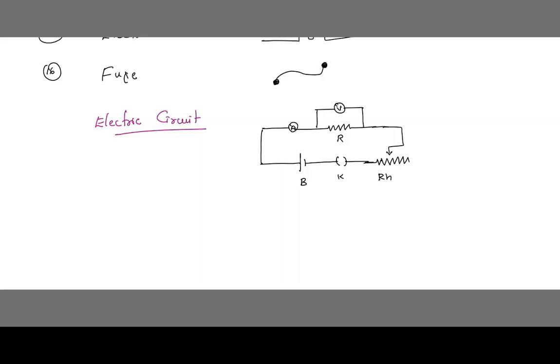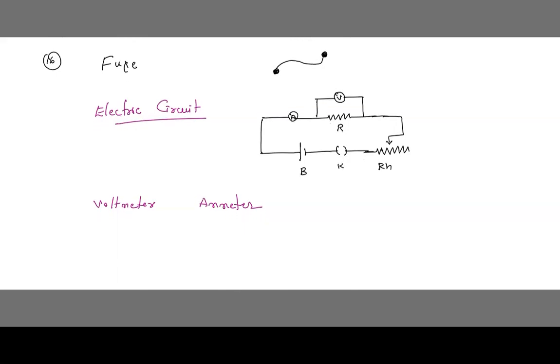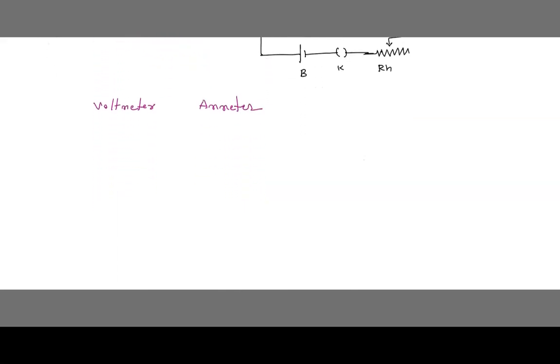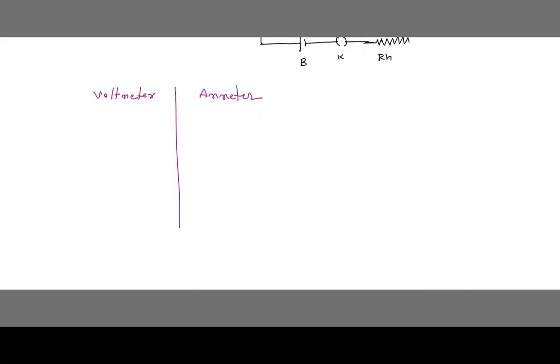So here, dear students, we will be using two words. What are the two words? Voltmeter and ammeter. Correct? Can you see here we have two words, no? Voltmeter and the other one is ammeter. Let me speak about this also here only. So what is this voltmeter and what is this ammeter? What is the difference between voltmeter and ammeter?